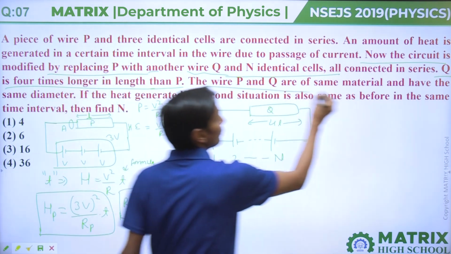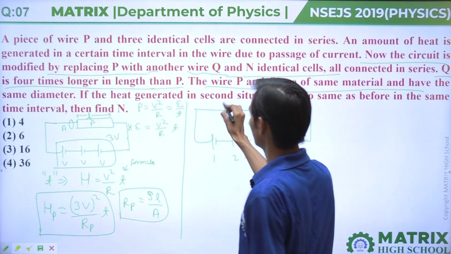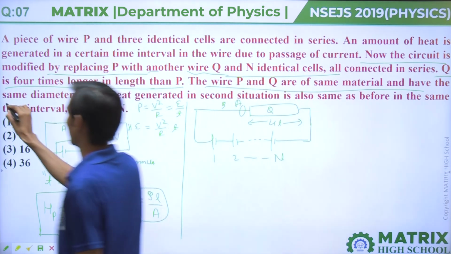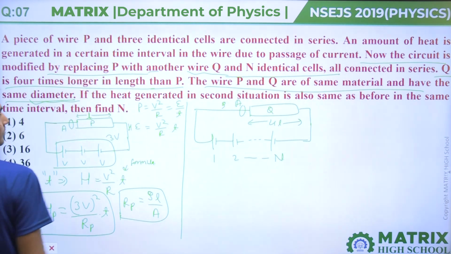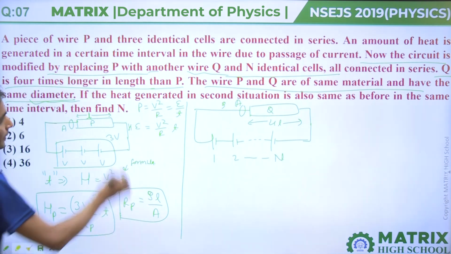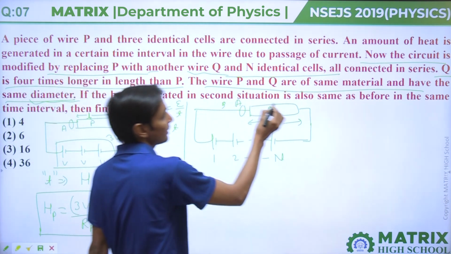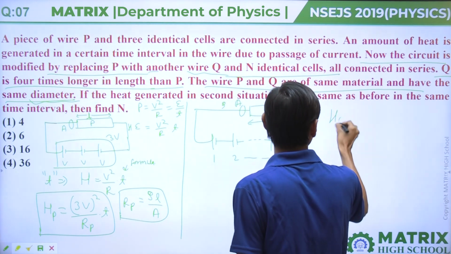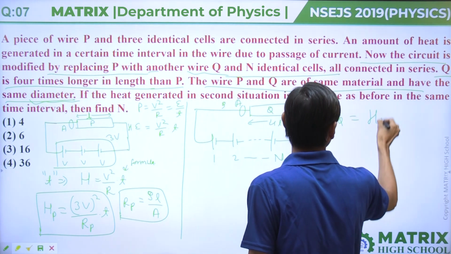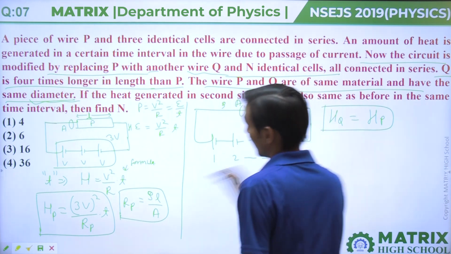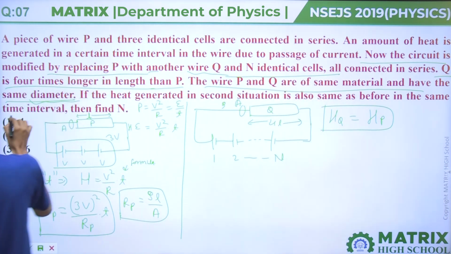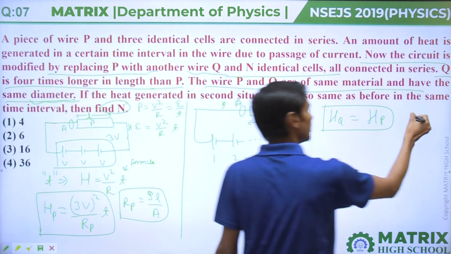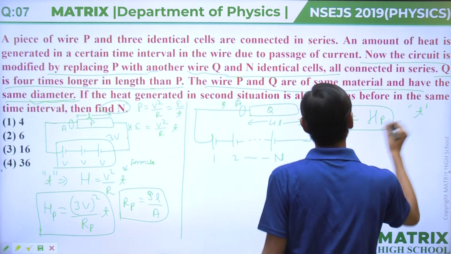The wires P and Q are of same material, so resistivity will be the same, and the diameter is the same, so the area will remain A. If the heat generated in the second situation is also the same, HQ equal to HP in the same time interval T, then find the value of N.